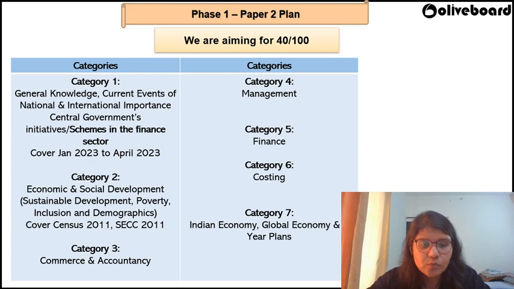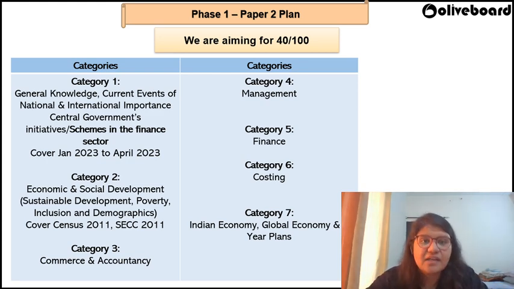Coming to paper two. On your screen, you can see we have some categories being mentioned. Now, why have we mentioned these categories in the first place? See, what happens is when you have a look at the pattern, the topics are very segregated. It's all over the place. Let us just put that into boxes or categories for you.